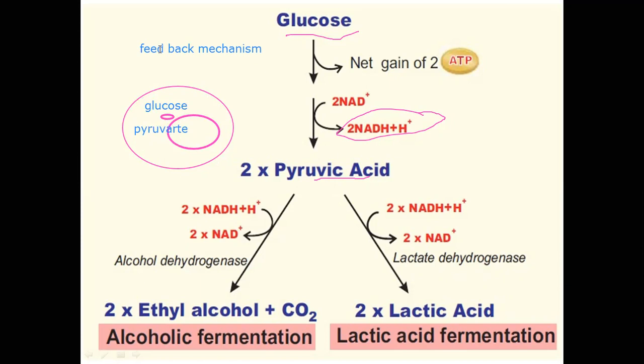So what needs to be done? There are some organisms that convert the pyruvate into ethyl alcohol, lactic acid, or butyl alcohol. Then a process occurs: oxidation takes place.